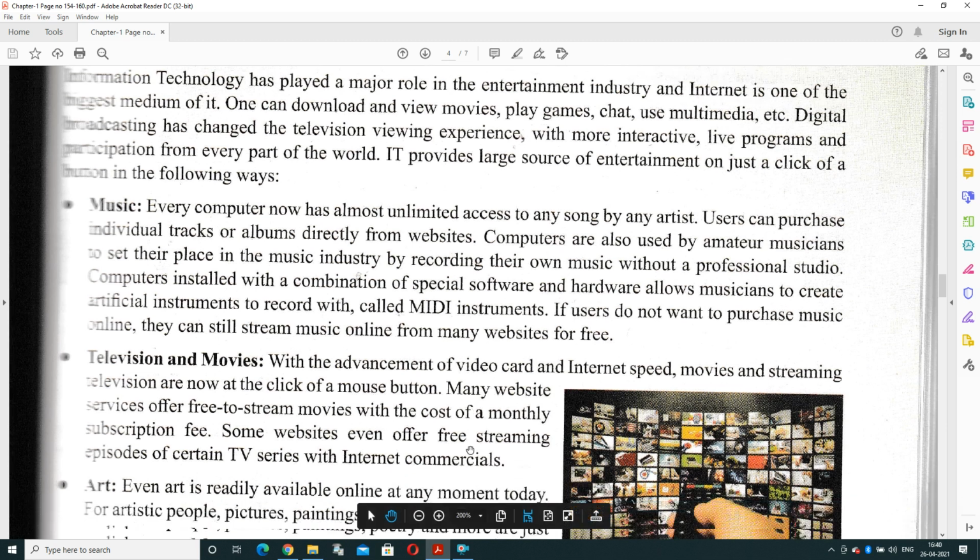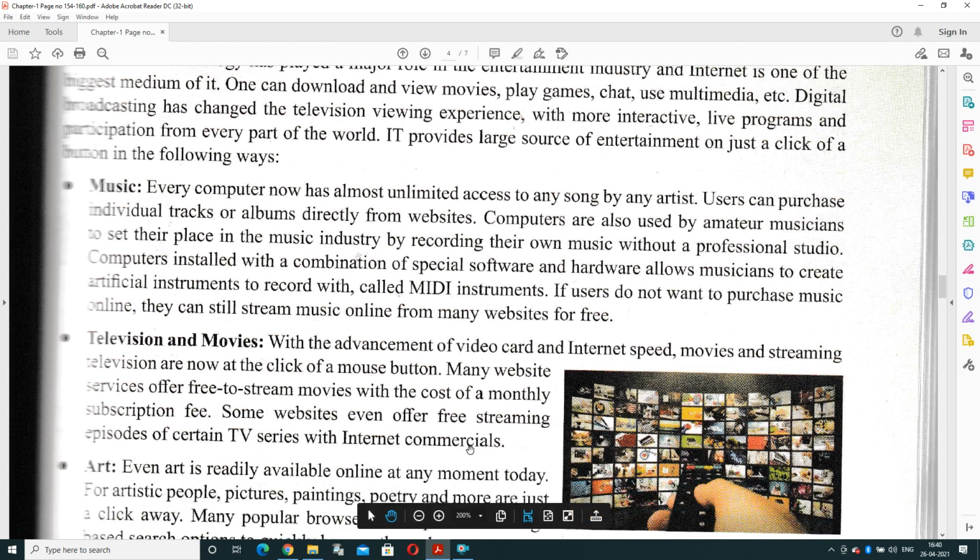And television and movies: with the advancement of video cards and internet speed, movies and streaming television are now at the click of a mouse button. You just press one button and you are in front of your favorite episode. You only have to pay the subscription fee, and some websites even offer free streaming for episodes of certain TV series with internet commercials.